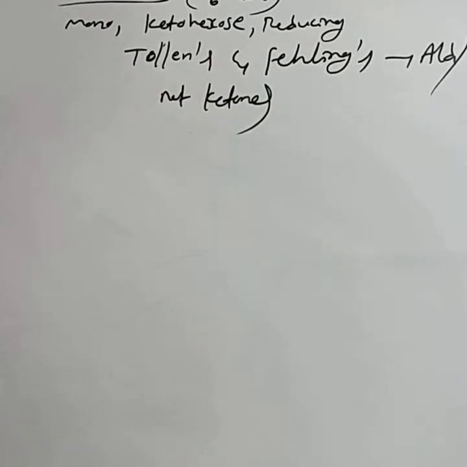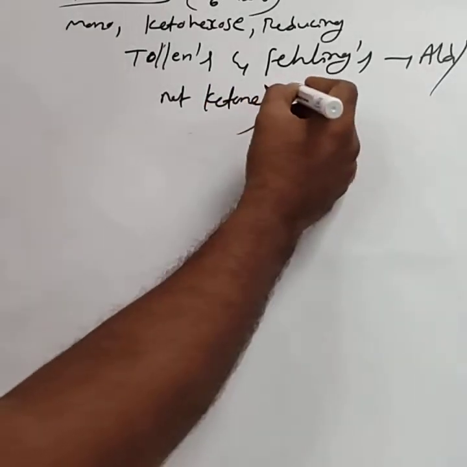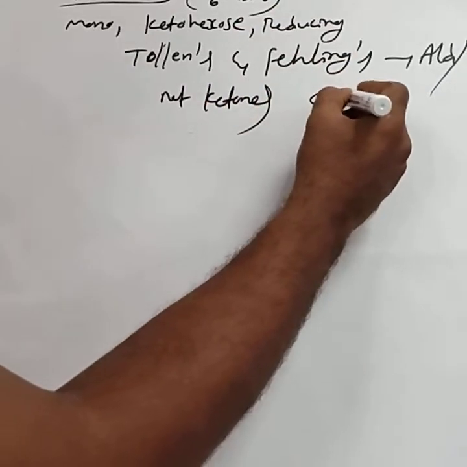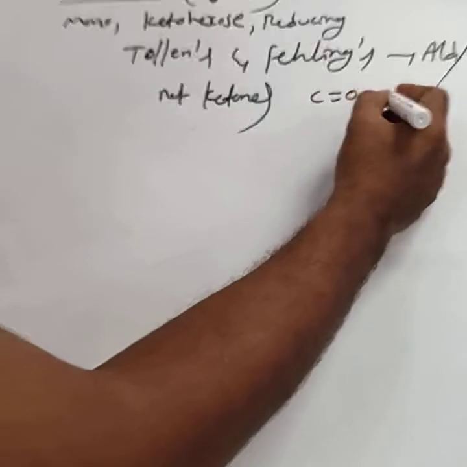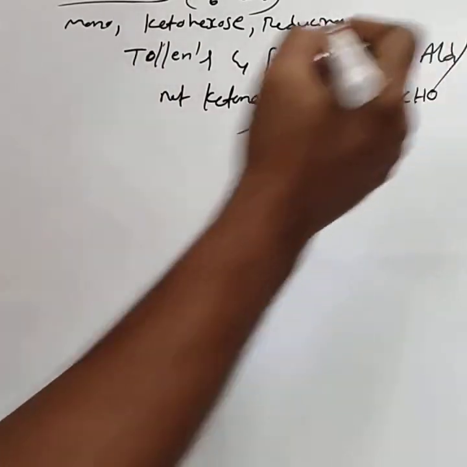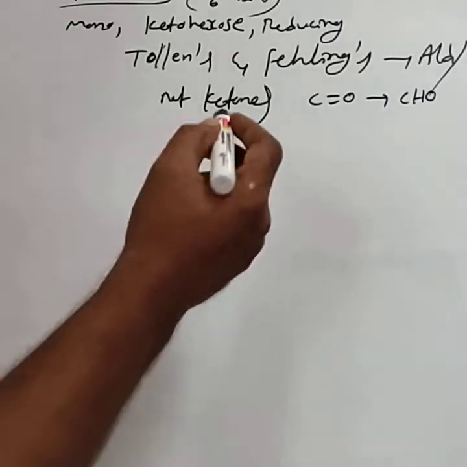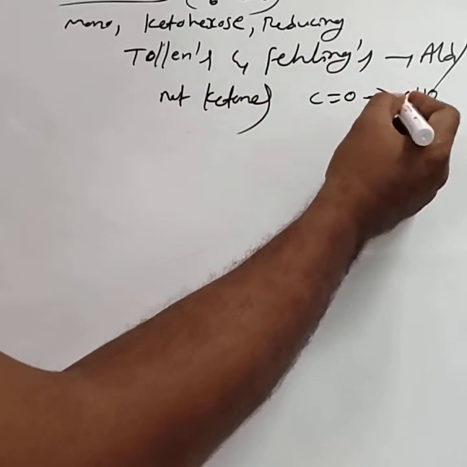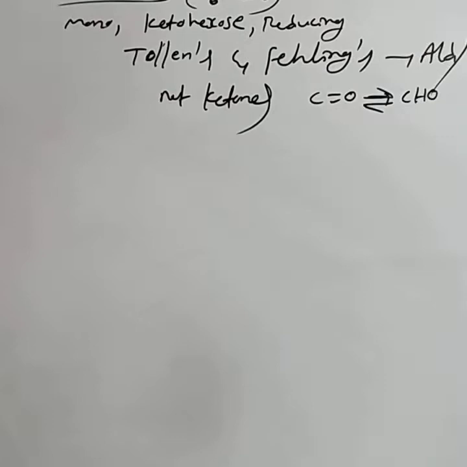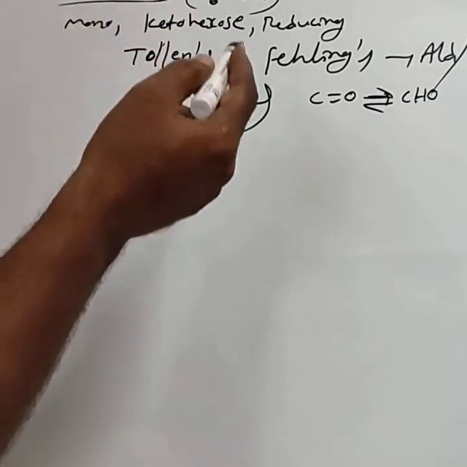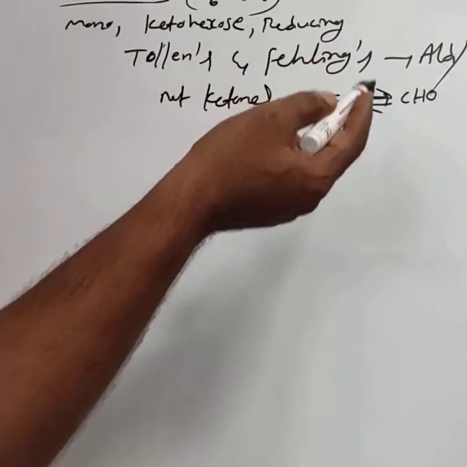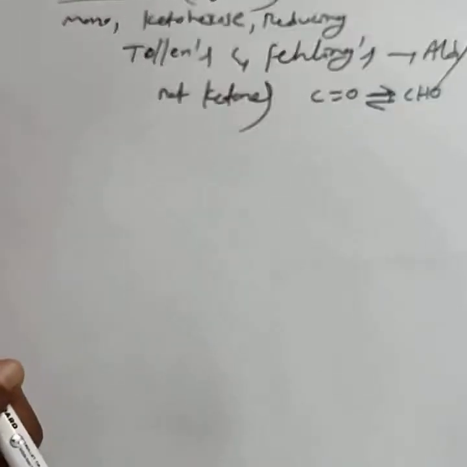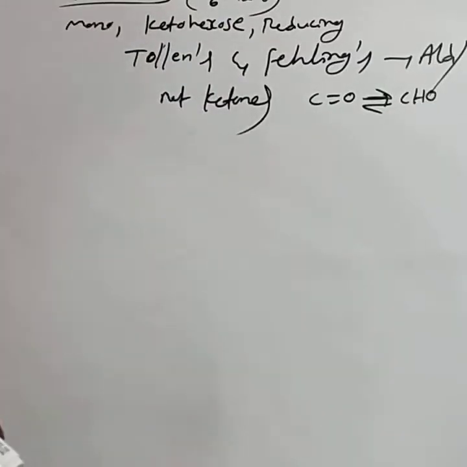Why it reduces Tollens and Fehlings: because in fructose, the ketonic group is rapidly converted into an aldehydic group. The ketonic and aldehydic groups are in equilibrium. One form, the ketonic group, changes into aldehydic, and the aldehydic group again converts into ketonic. This is the character of the fructose molecule.